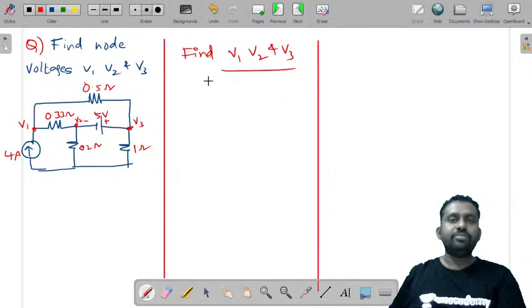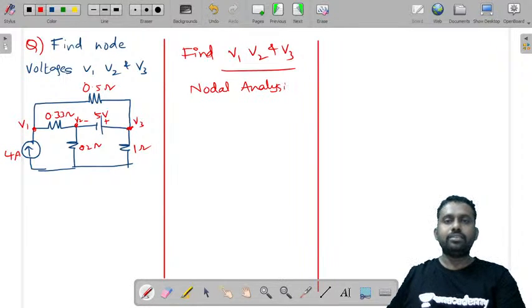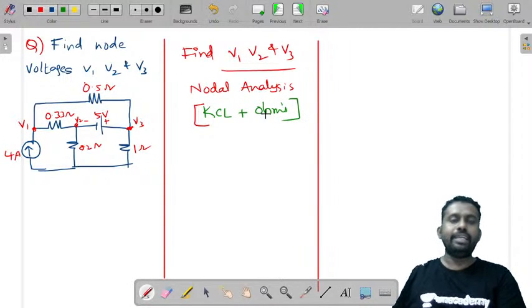You are asked to find V1, V2, V3. So you need to apply nodal analysis, which means you need to apply KCL and Ohm's law in order to find these voltages. But in this question you have a voltage source in between minus and plus, between V2 and V3, between these two nodes.